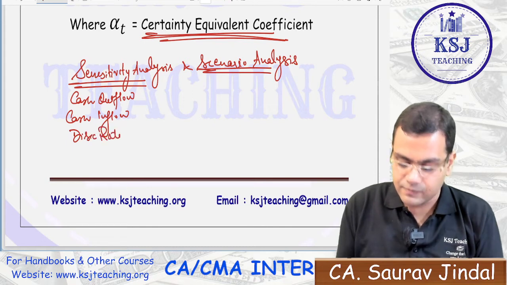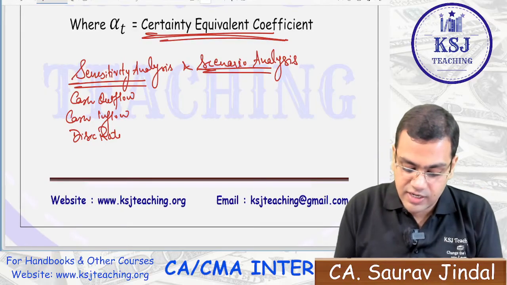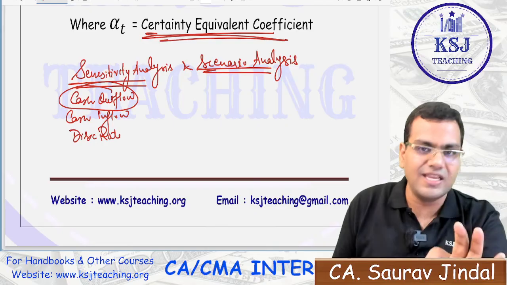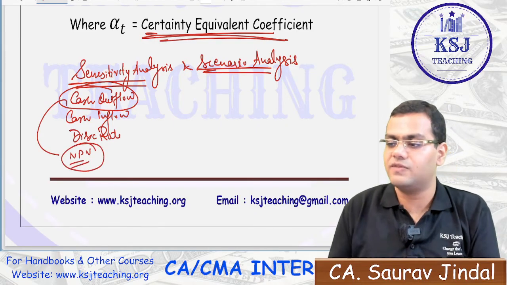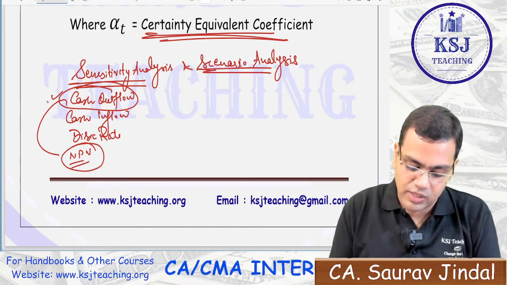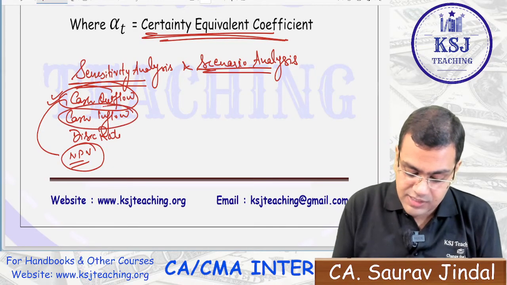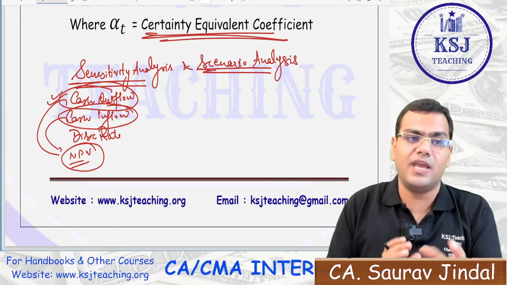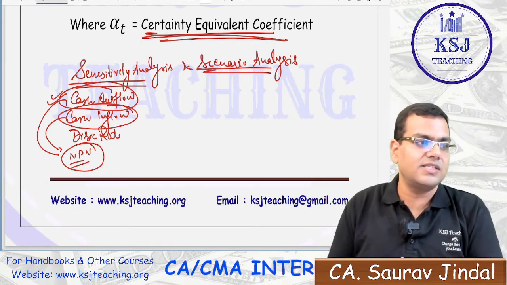Now he says you calculate the NPV based on this. Now he says if your cash flows change, what will be the impact of that change on the NPV? What is the sensitivity of the NPV in relation to cash outflows? Then if you change your cash inflows, how will your NPV change? What is the sensitivity of the NPV in relation to your cash inflows, right? So this is regarding the sensitivity analysis.